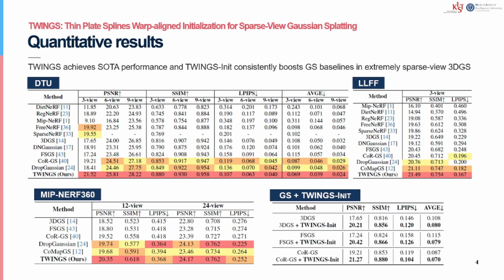TWINGS achieves strong performance across three benchmark datasets, especially in extremely sparse view settings. These results show that accurate initialization is critical for stabilizing Gaussian optimization and improving reconstruction quality in sparse-view 3D GS. Our method also serves as a plug-and-play initialization module that can be integrated into other 3D GS methods without changing their core optimization pipeline. Replacing COLMAP initialization with TWINGS init improves performance across different baselines. This confirms that our initialization is broadly applicable to sparse-view 3D GS methods.